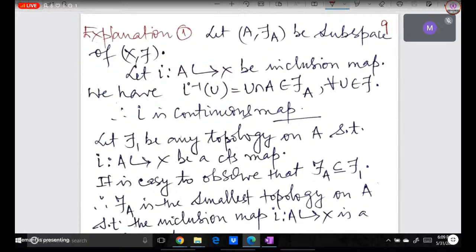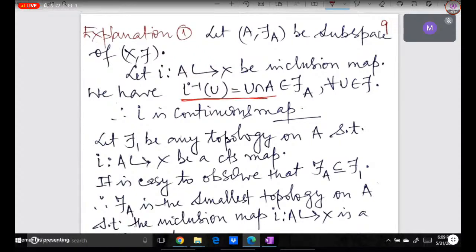Okay, as you were saying, in last class I gave two remarks and asked you to explain. So these explanations I have already written here. Why is the subspace topology the smallest topology such that this inclusion map is continuous? Let i from A to X be this inclusion map. First, why is this inclusion map continuous? A map is continuous if the inverse image of an open set is open. Here we consider i inverse of U. So i inverse of U will be U intersection A. Is it all right?